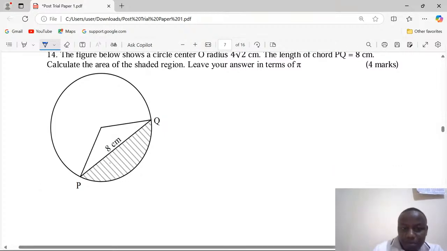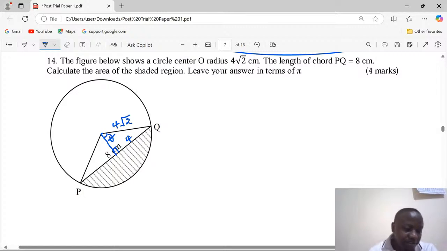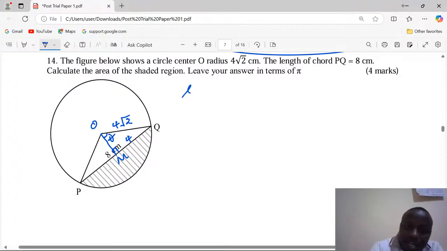What we're supposed to do is to get the angle at the center first. Allow me to subdivide so that I talk of a certain angle there. Remember, we are having 4√2 as the value of the radius. And now that this was 8, then it means I've divided it into 4. So now we can use the triangle MOQ to find the angle at the center. We can use the sine of an angle.